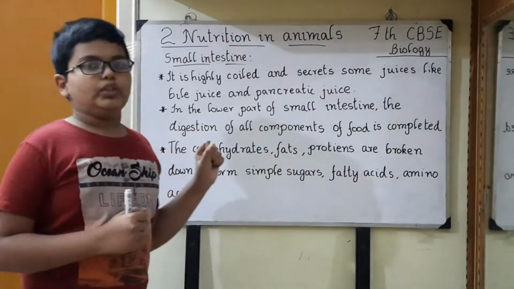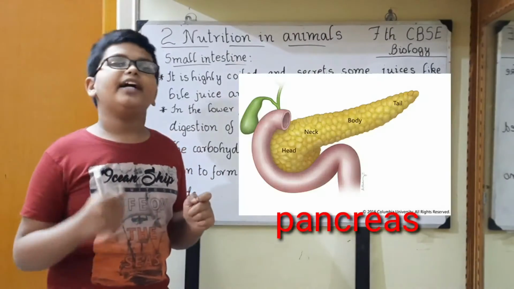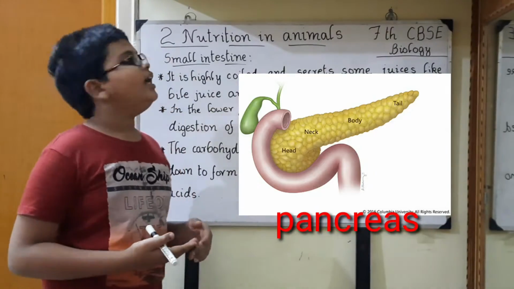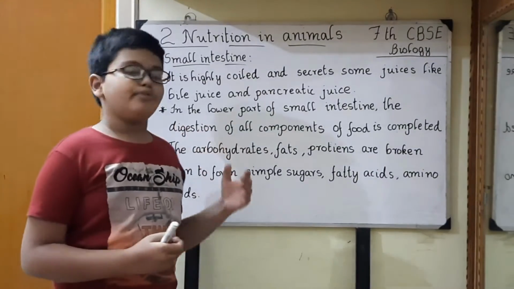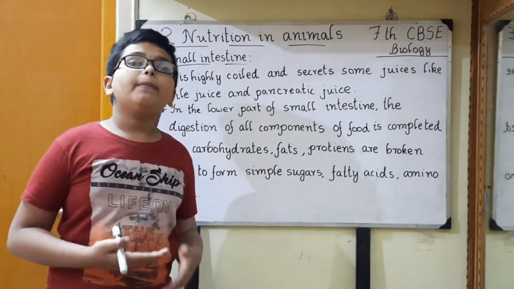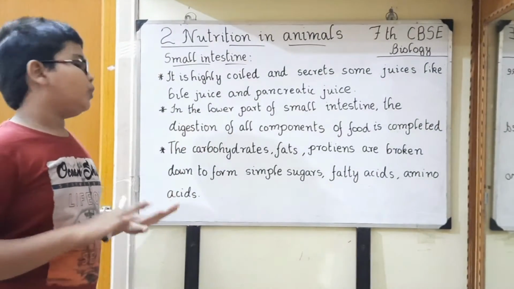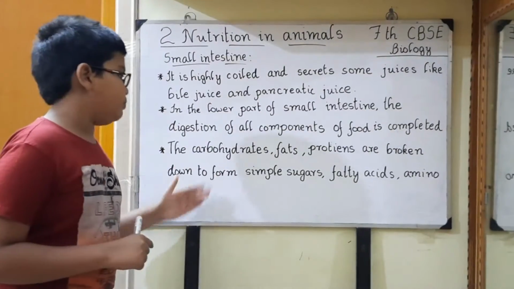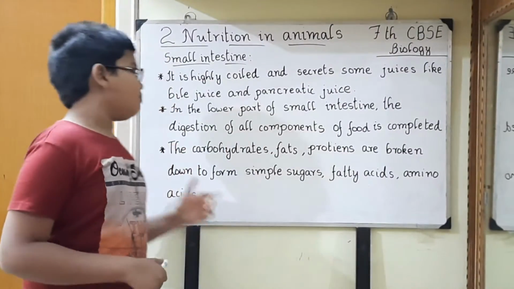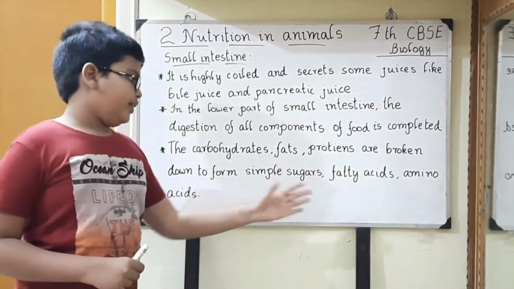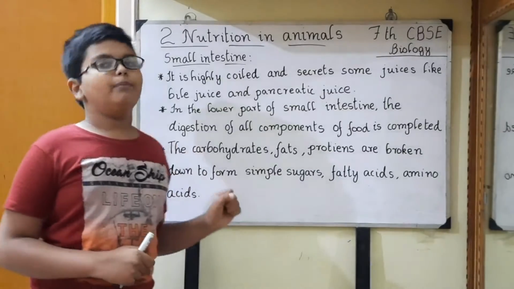Next, pancreatic juice. Pancreatic juice is prepared by the pancreas. The pancreas is a large cream-colored gland located just below the stomach. In the lower part of the small intestine, the digestion of all components of food is completed. In the lower part, carbohydrates are broken down to form simple sugars, fats are broken down to form fatty acids, and proteins are broken down to form amino acids. Now these simple sugars, fatty acids and amino acids can be absorbed by our body.